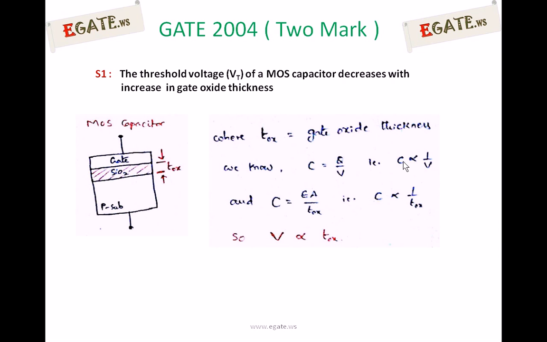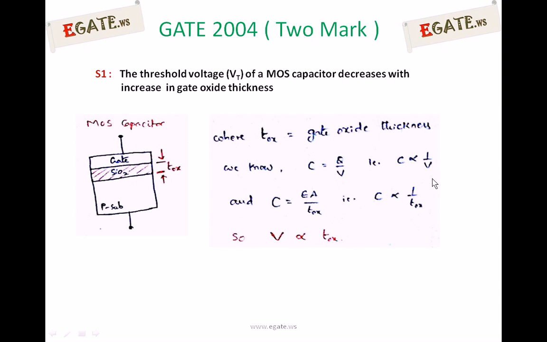The parallel plate capacitor equation is epsilon A by D, where D is the distance between the plates. Here we write TOX as the distance between the plates, that is the oxide thickness. From this, capacitance is proportional to 1 by TOX.